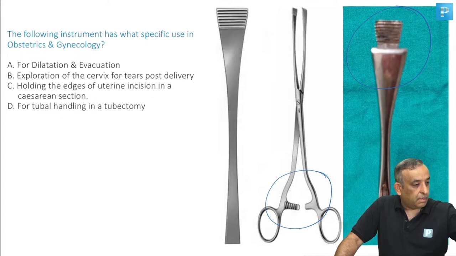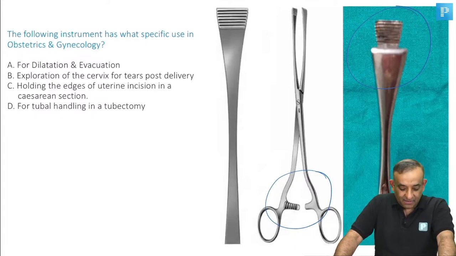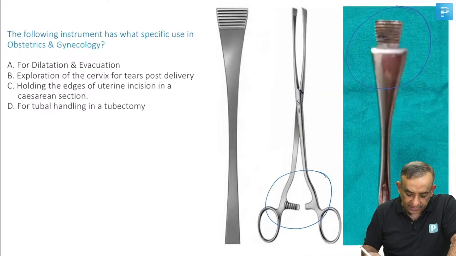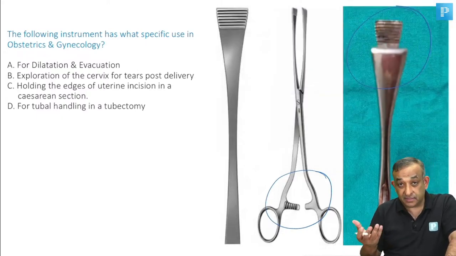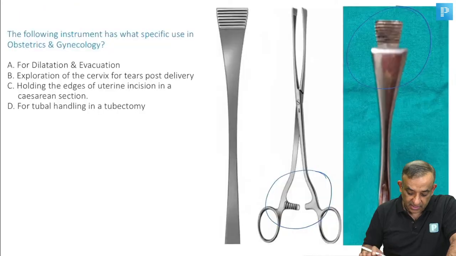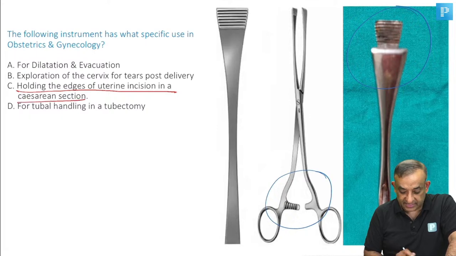By the time I explained the instrument, everybody has flooded the chat with C's. All right, very good. I'm so proud of all of you. You know these instruments because you've been reading well and you've been assisting in cesarean sections. Yes, this is indeed the green Armitage. Green Armitage is for holding the edges of the uterine incision in a cesarean section.